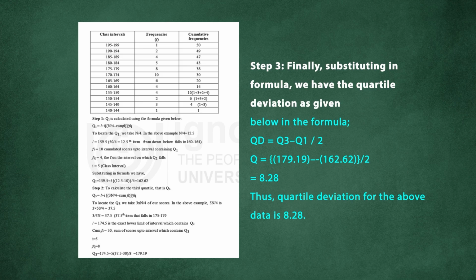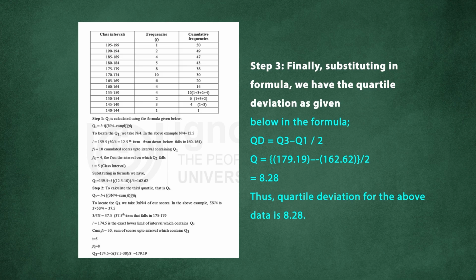For the Q3 you have to select the quartile range according to 3n by 4. By doing 3n by 4 you will get 37.5, and this 37.5 definitely comes under the class interval which is 175 to 179. So accordingly you can calculate all the values to compute the Q3, and you get the Q3 score, which is somewhere around 179.19. So in the final step we use the quartile deviation formula, Q3 minus Q1 divided by 2.